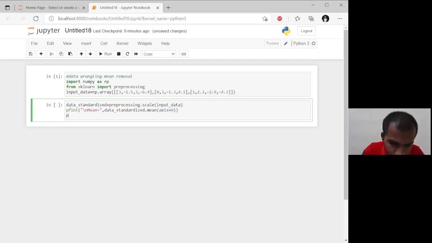Next, print standard deviation, not data deviation, standard deviation is equal to data standardized dot std, axis is equal to 0.